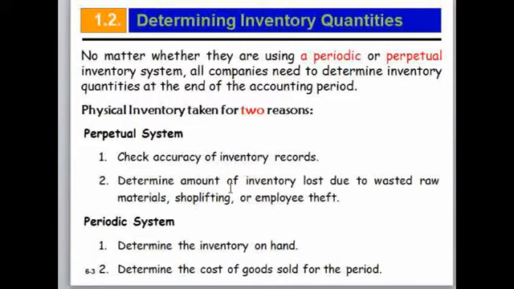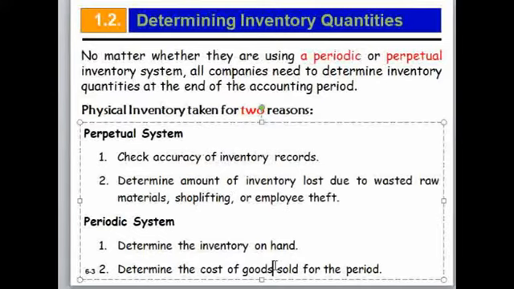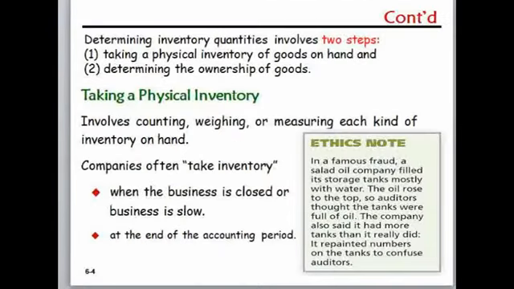Under the periodic inventory system, to determine the inventory on hand, that means the balance of inventory in their hand, they must take a physical count of inventory, and to determine the cost of goods sold at the end of the period. Based on these two reasons. So, determining the quantity of inventory involves two steps: one, taking a physical inventory of goods on hand, and two, determining ownership of the goods.